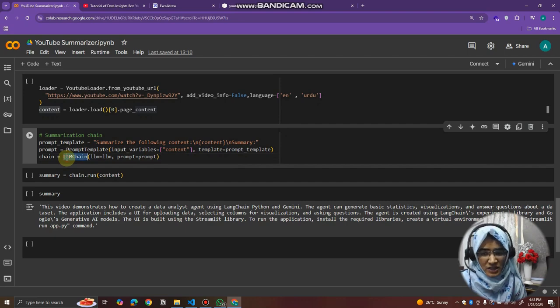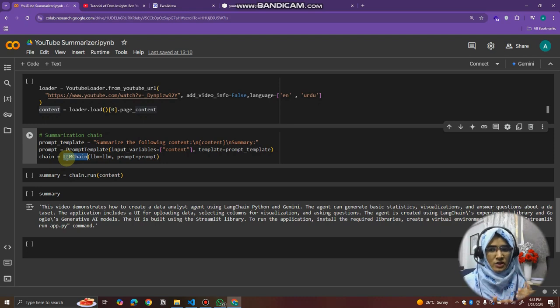Then we have LLM chains. In deep learning we have the sequential model, where the first layer works, then the second layer, then the third layer. It's sequential. So LLM chains basically let us create a sequence of workflow.